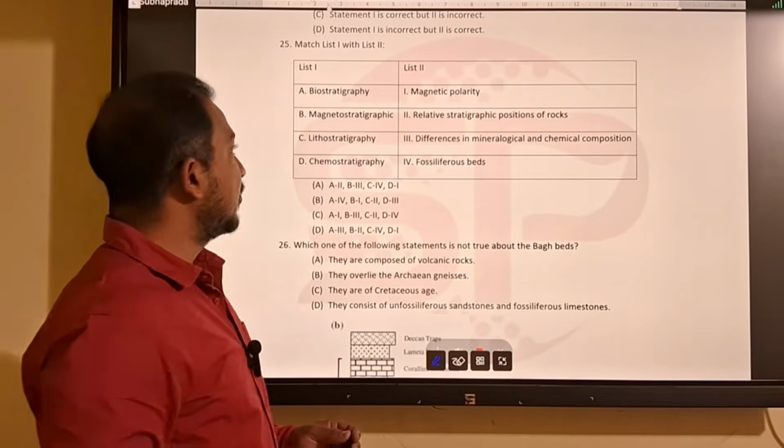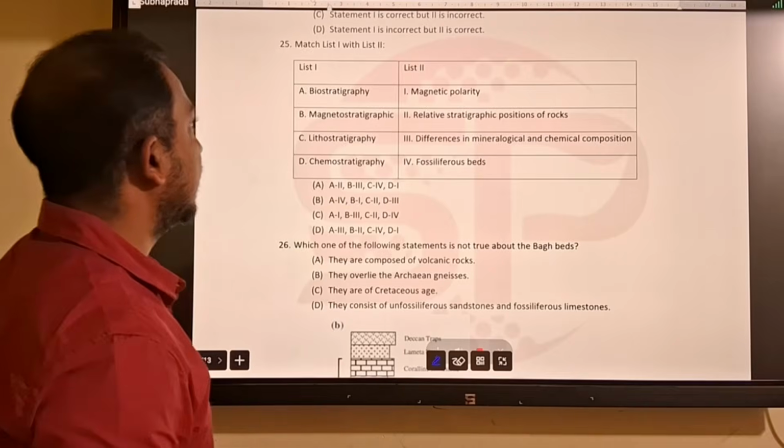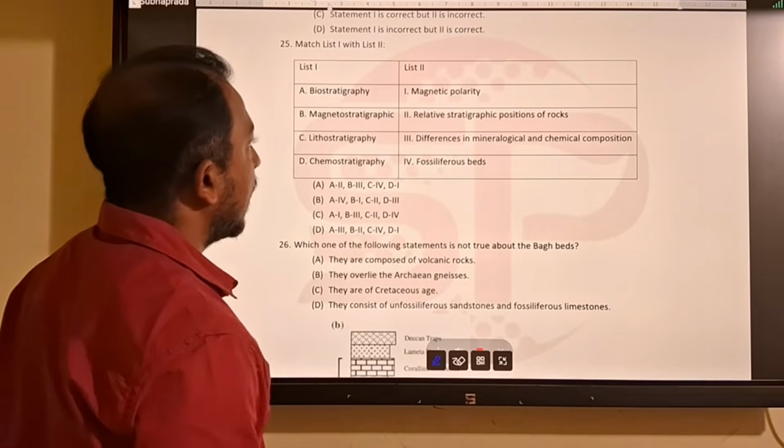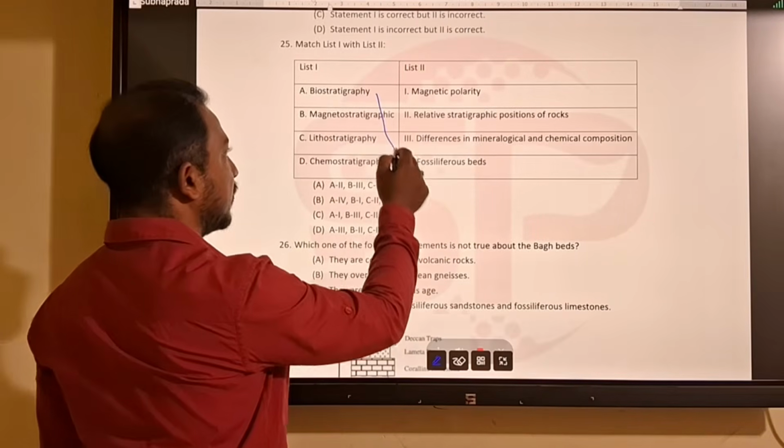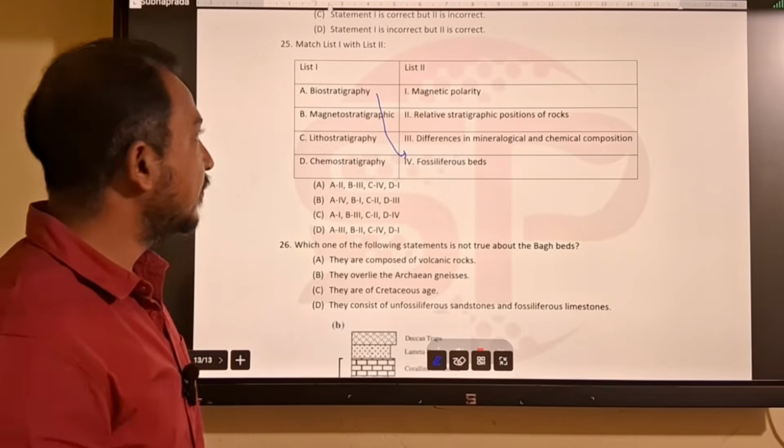So next question, you have different stratigraphic units and their characteristics. Your biostratigraphy is defined by fossil content, so it will be fossil forest bed.